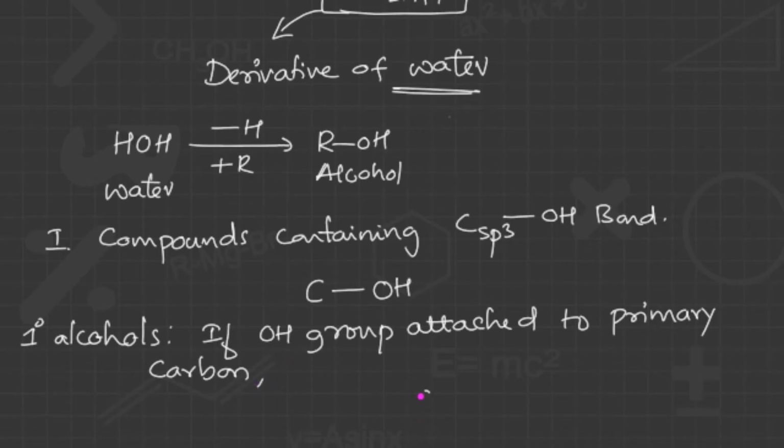Here is a carbon with an OH group. To make this carbon primary, you know that if it is connected to one alkyl group, then it becomes a primary carbon, and this entire molecule is called a primary alcohol.